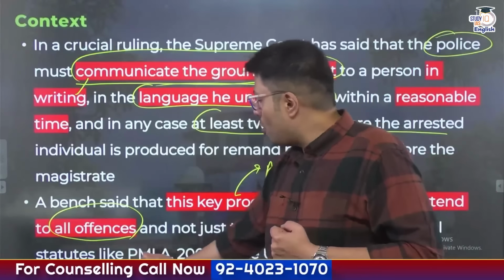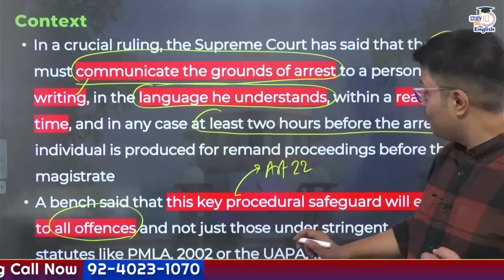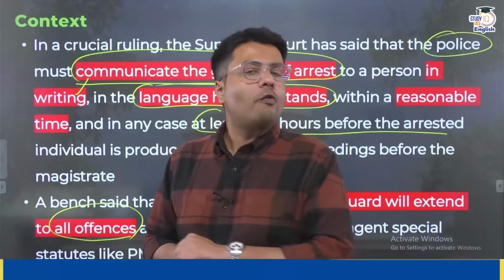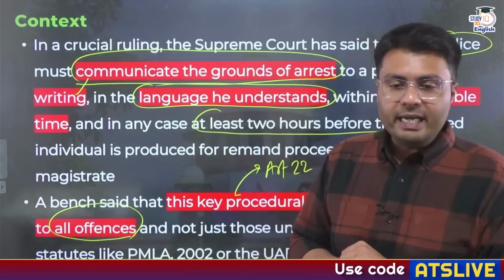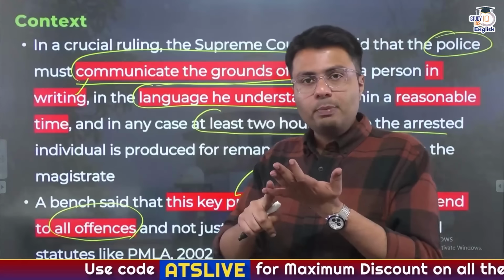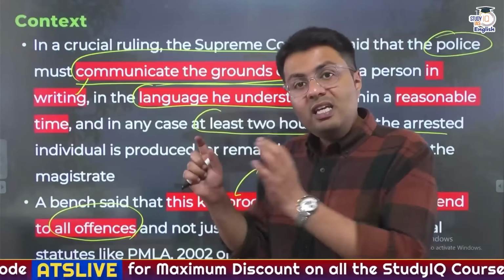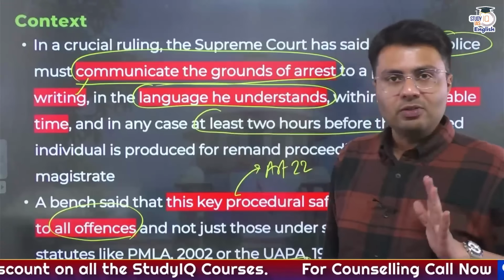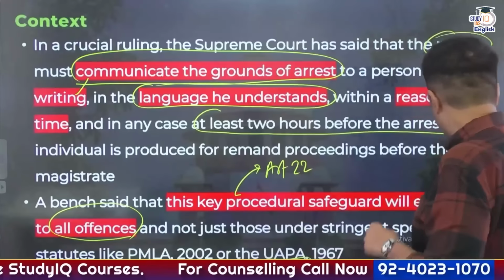That is laws like the Prevention of Money Laundering Act, and the UAPA, or Unlawful Activities Prevention Act of 1967. So all the offences, be it preventive detention under special laws or criminal laws, these key procedural safeguards I've highlighted would be applicable to all arrestees. Understood? So this is what the Supreme Court highlighted.